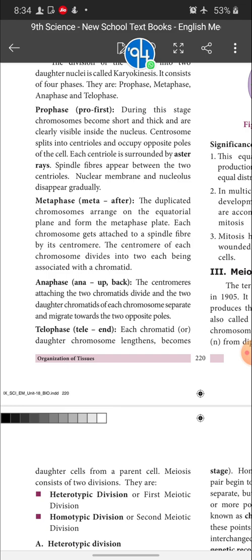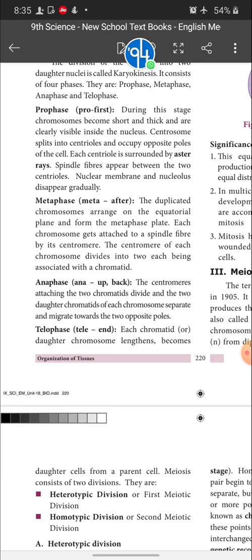Next, anaphase. Then the centromere attaching the 2 chromatids divides. In metaphase stage, except the centromere, the chromatids are divided. Now in anaphase stage, the centromere also divides into 2 and each chromosome forms 2 chromosomes.